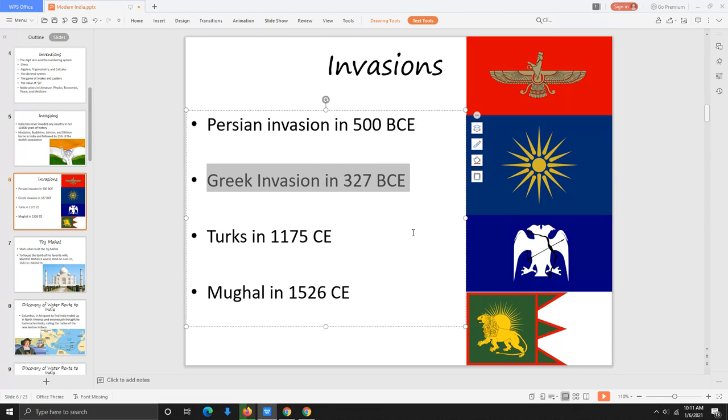Number 3, Greek invasion in 327 before Common Era. And you can see the Greek flag right there. The Greek invasion in 327 before Common Era is from Alexander the Great. Alexander the Great wasn't actually a Greek. He was from north of the Greek city-states, from an area called Macedonia.